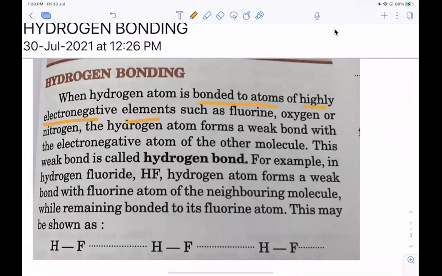a highly electronegative element, okay, so that means when hydrogen is bonded with a highly electronegative element like fluorine, oxygen, nitrogen, etc., then the hydrogen atom forms a weak bond with the electronegative atom of the other molecule.